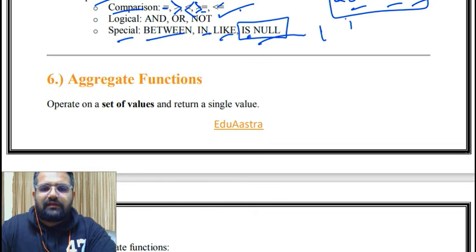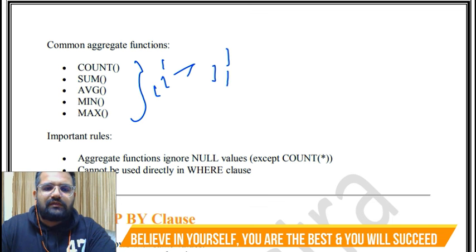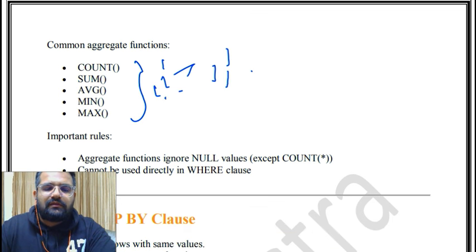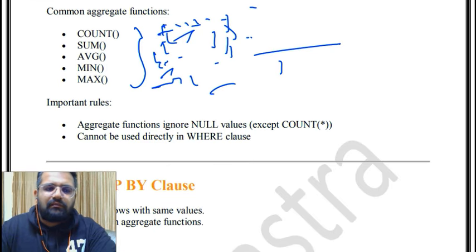Aggregate functions operate on a set of values and return a single value. Common aggregate functions are count, sum, average, min and max. Count will count the values, sum will add, average will give you the average of the values in it, min will select the minimum value from your set, and max will select the maximum value. Very important: count, sum, average (AVG), MIN, MAX.